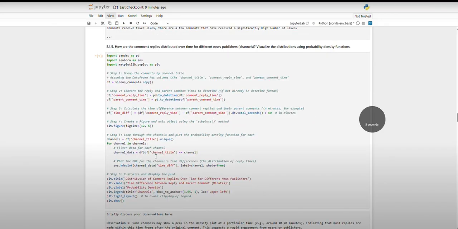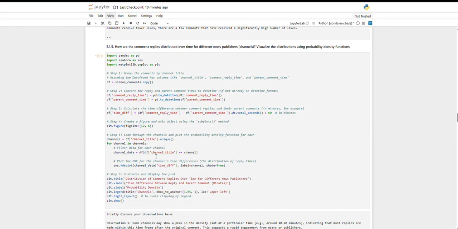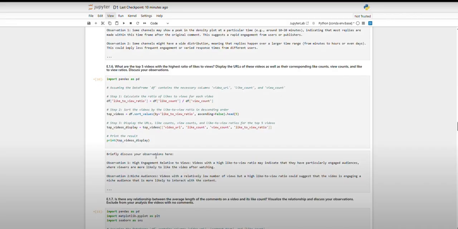And then in the next one, we see that some channels may show a peak in the density plot at a particular time, around 10 to 20 minutes, indicating that most replies were made within that time frame of the original comment. This suggests rapid engagement from the viewers or the publishers. We also see that some channels might have a wide distribution, meaning that the replies happen over a large time range, not just minutes, but even days. This could imply less frequent engagement or varied response times from different users.